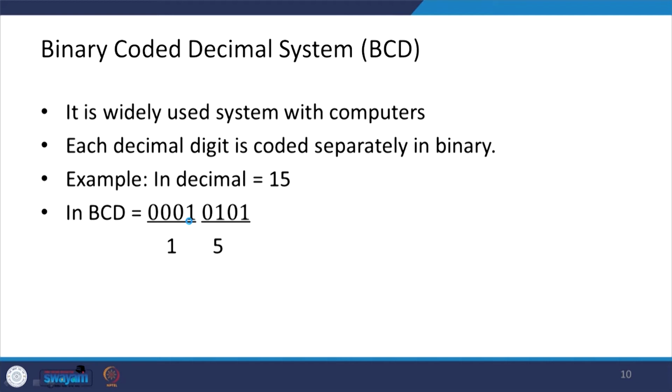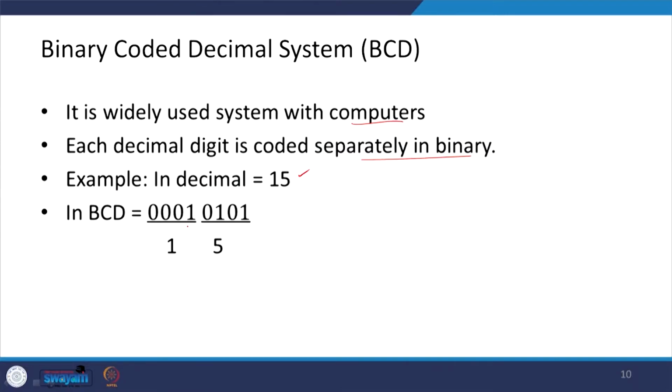Next, let us see the binary coded decimal system. It is widely used with computers, and each decimal digit is coded separately in binary. For example, 15 in binary coded decimal will be 0001 and 0101.